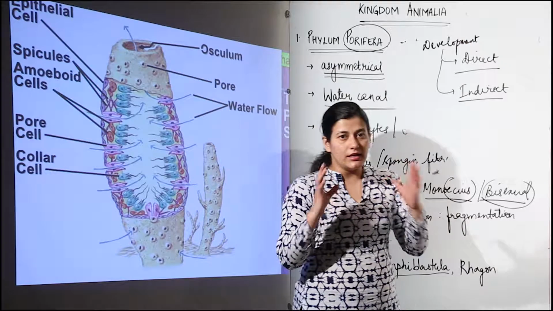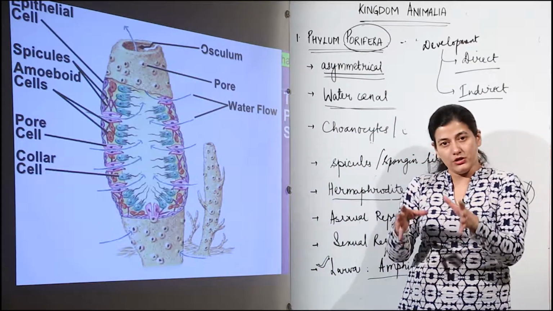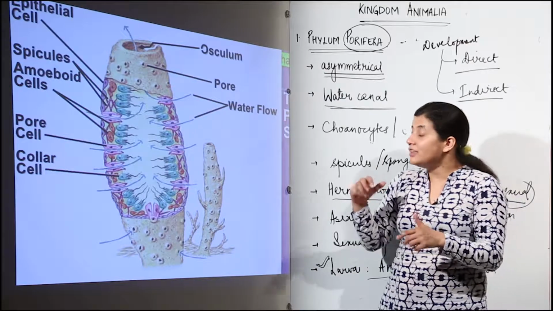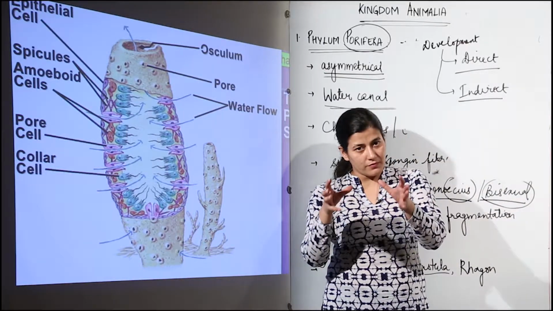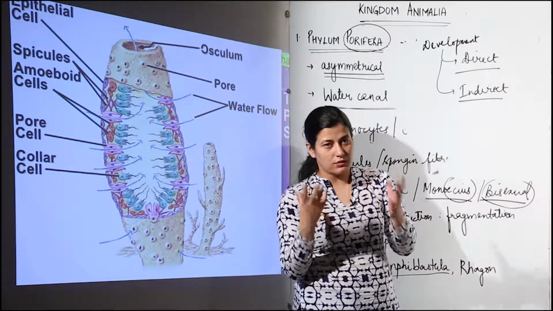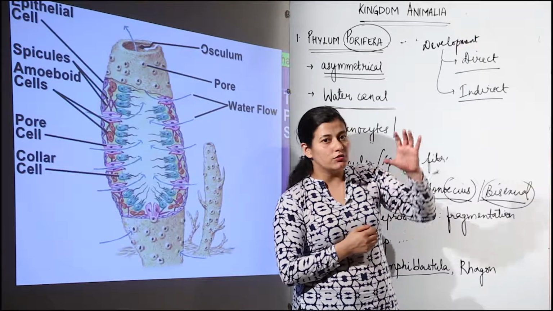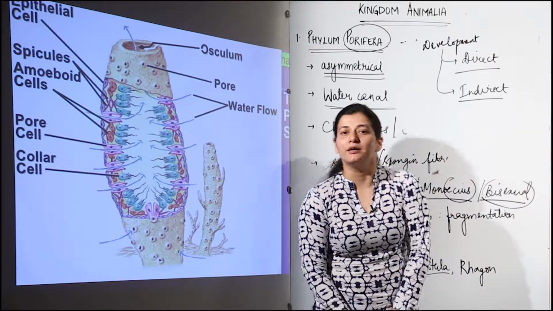So I guess this is enough for understanding how the sponges fall into the category of Phylum Porifera. And from understanding the example of Leucoselenia, what all is present inside it, you are very well aware now of the characteristic features of Phylum Porifera.